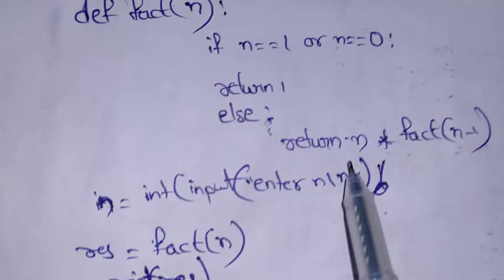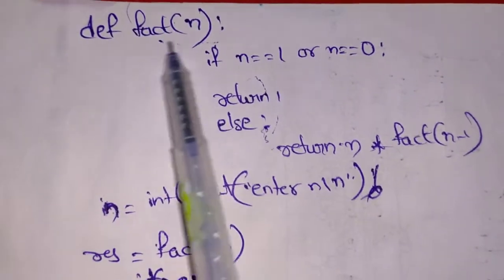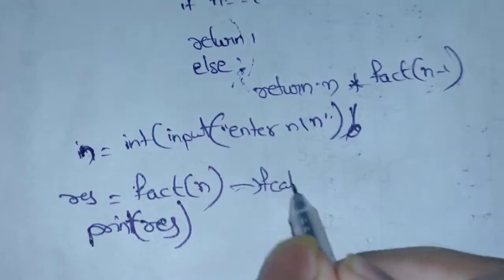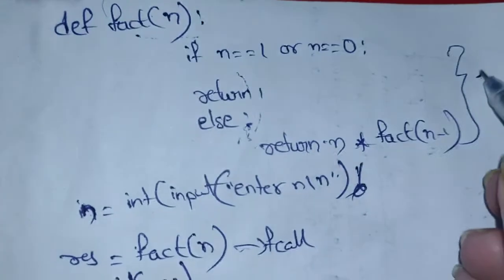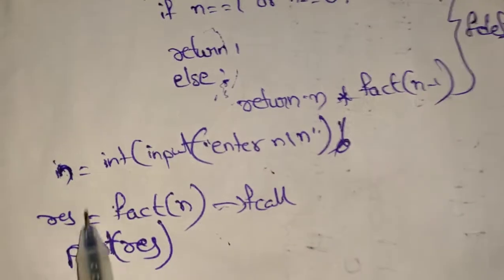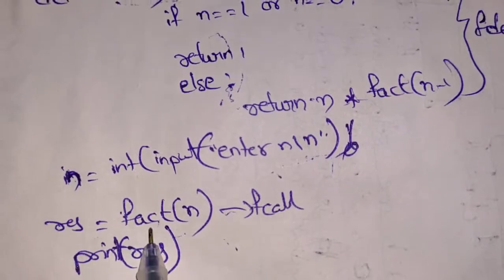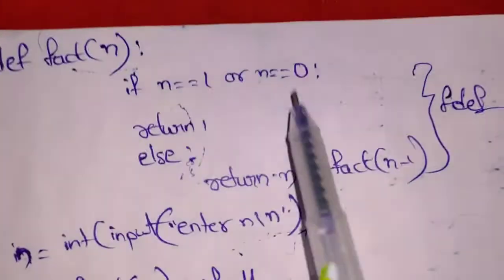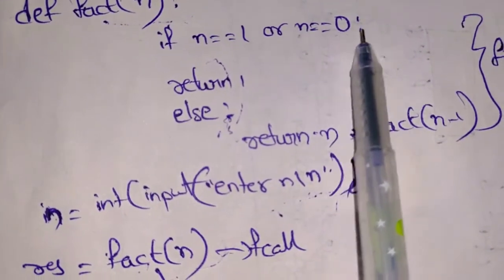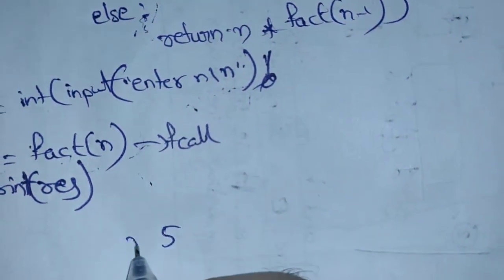And now we will see the recursive function. This is a small program to demonstrate a recursive function. We have written a definition and we have written the function call. This is the function call and this is the function definition. So we will see how the program works. First the program will ask you for the input. This will be executed and result is equal to fact of n. So it will go to the function definition. Here we can see the function definition: if n equal to 1 or n equal to 0, it will execute. Let us suppose we enter the value n equal to 5.